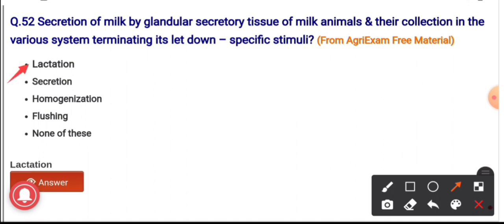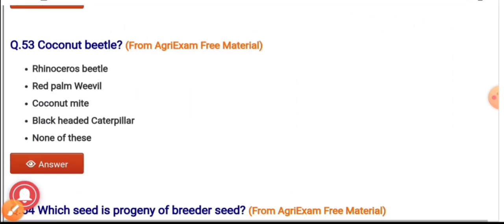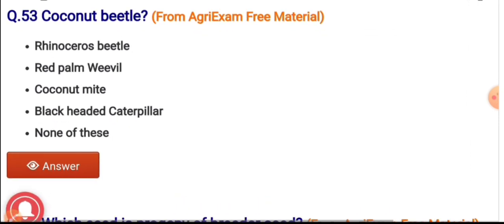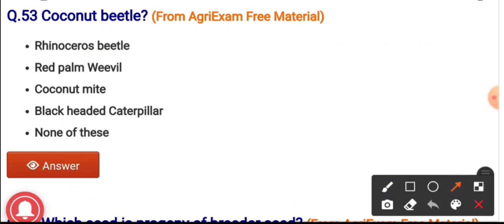Question number 53. The coconut beetle is named as. The options are rhinoceros beetle, red palm weevil, coconut mite, black-headed caterpillar and none of these. Coconut beetle, it is rhinoceros beetle.